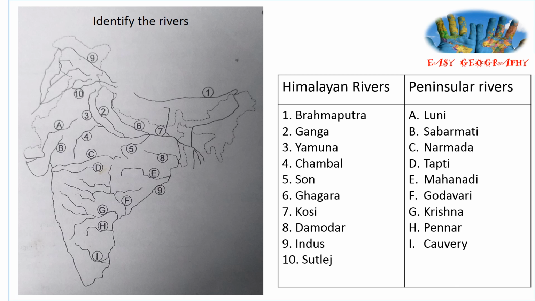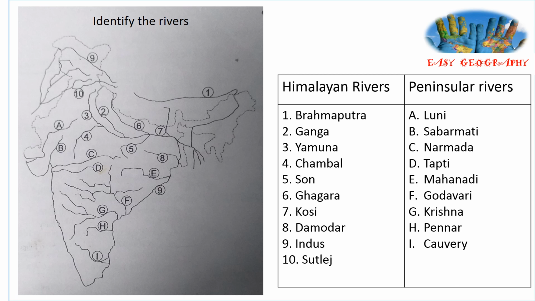Then the fourth one, Chambal. Fifth one, Son. Then the sixth one, parallel to Ganga, is Ghaghara. Then the seventh one, near to Ghaghara, is Kosi. Then the eighth one is Damodar. Then in the northwestern side of India, fed from the northern side, mainly Indus and its tributaries. The northernmost is the Indus river. Ninth one is Indus, and then the southern one is Satluj.